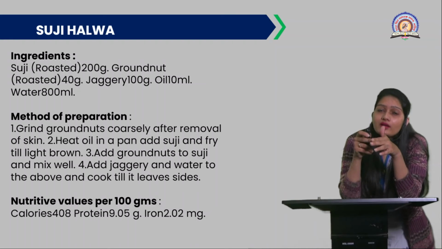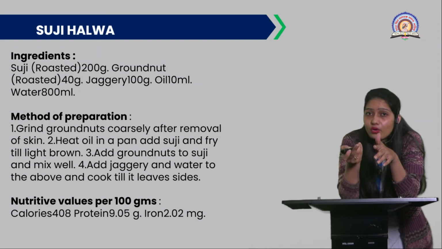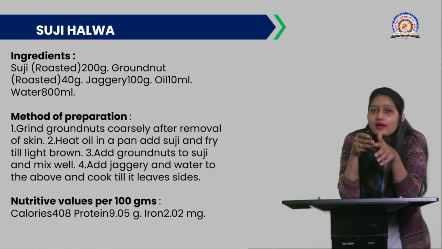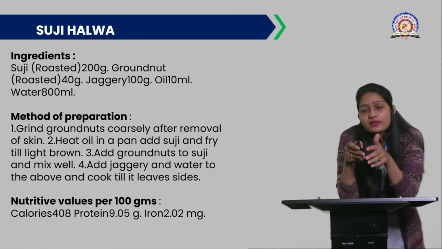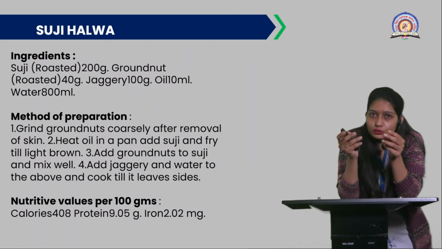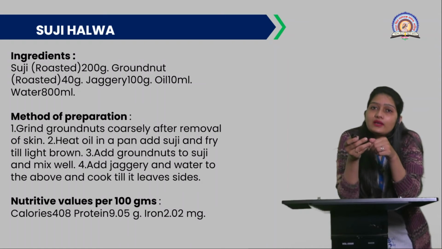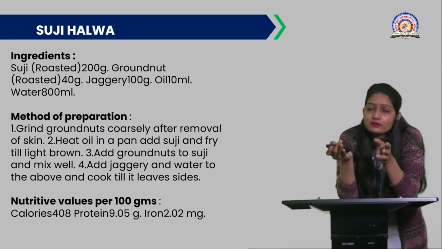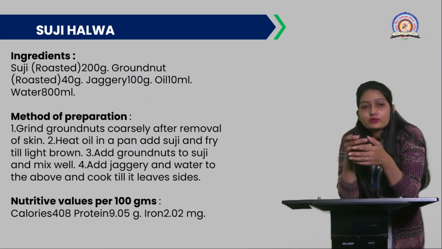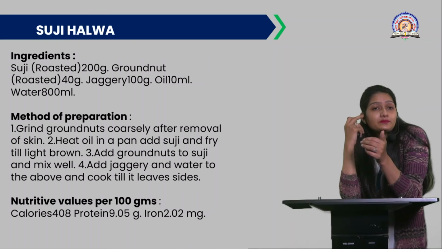Then groundnut, you can have almond also, but almonds are slightly costly, so you can have roasted groundnut instead, 40 gram. Then jaggery, which is good for the sweet taste. Then oil, 10 ml, or instead of oil you can take ghee. And water, 800 ml.